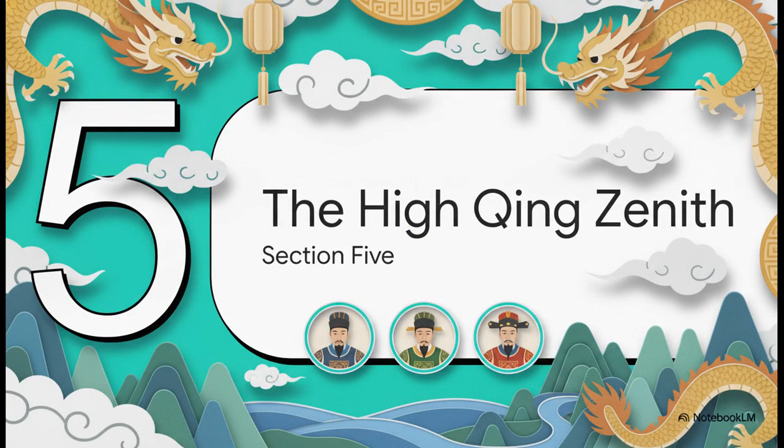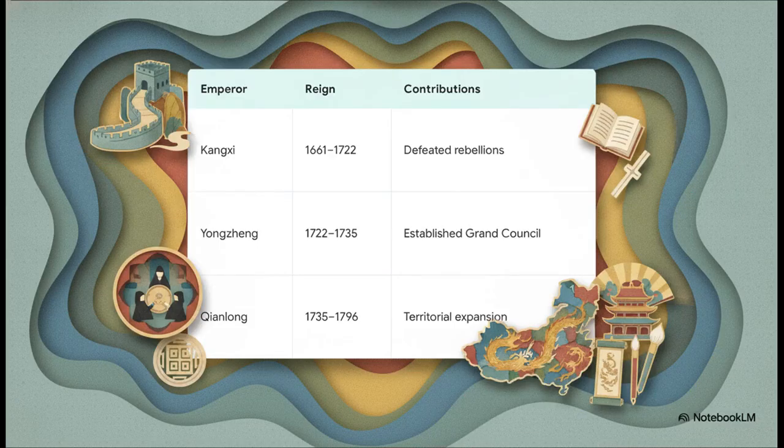Section 5. The High Qing Zenith. This highly strategic dual foundation launched what's known as the High Qing, which was an era absolutely dominated by three extraordinary emperors. Over an incredibly stable 130-year stretch, these three men completely transformed the empire.